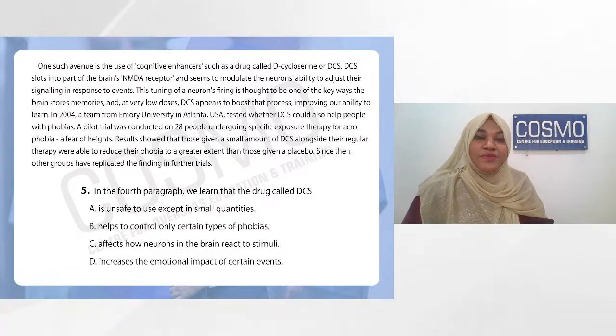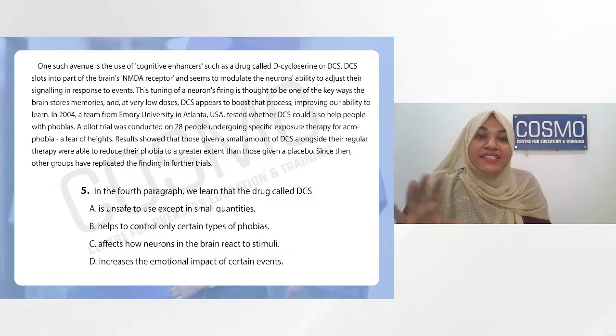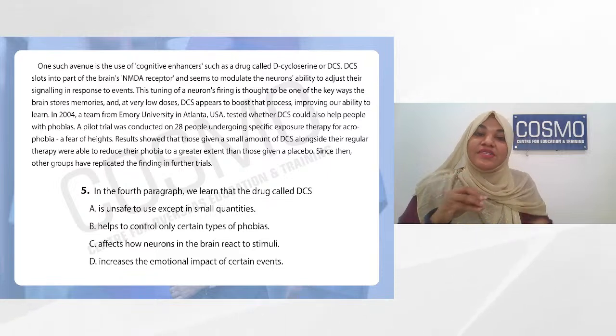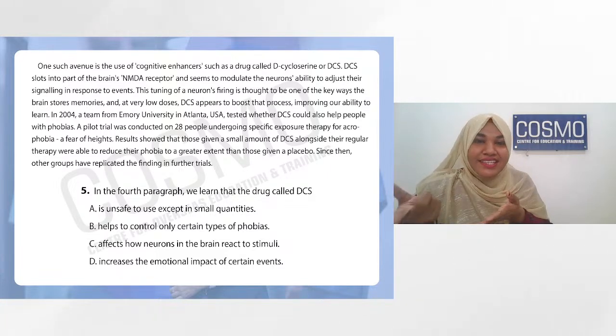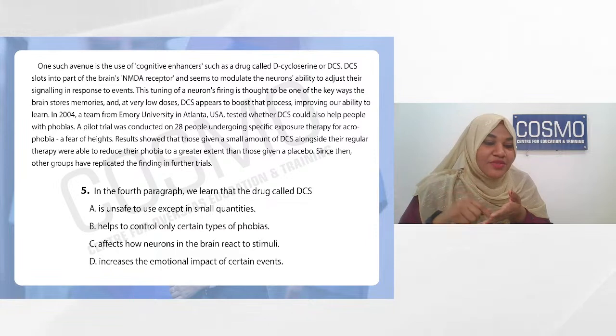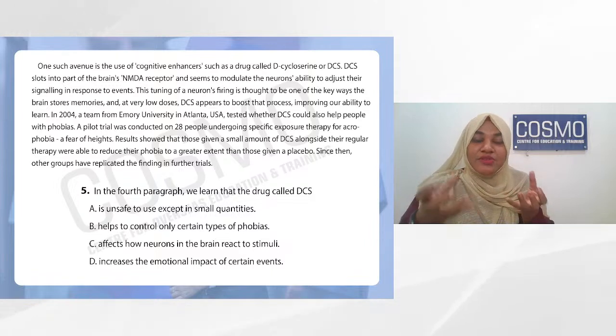Now let us read the options. So in the fourth paragraph, you are reading about the first option, that is, we learned that the drug called DCS is unsafe to use except in small quantities. Is that mentioned? I'll leave it up to you. Helps to control only certain types of phobias. Are we only dealing with certain types of phobias here? Is that mentioned in the text?